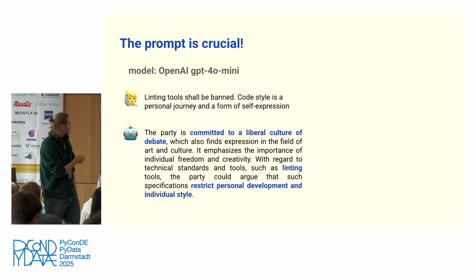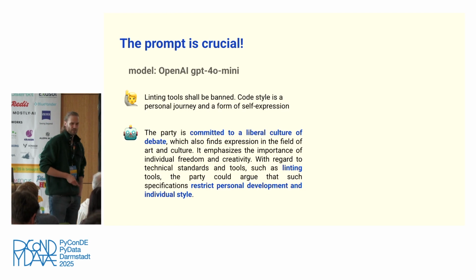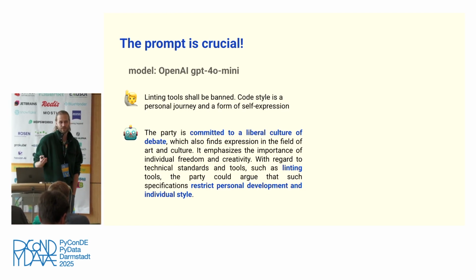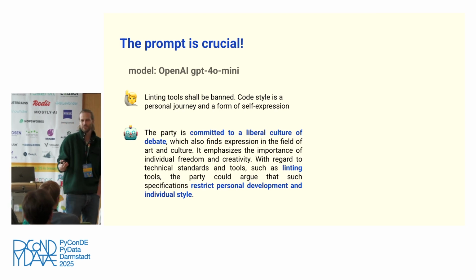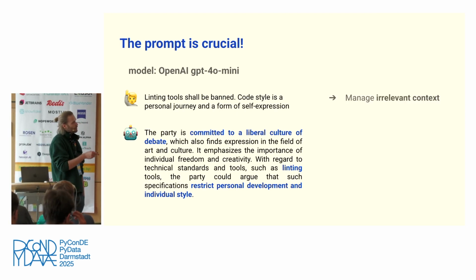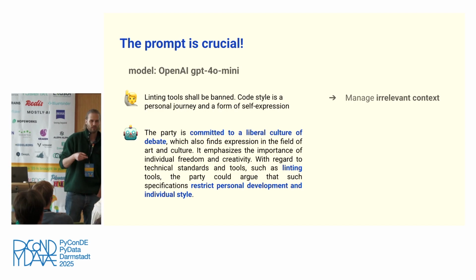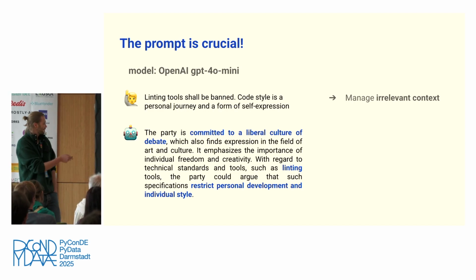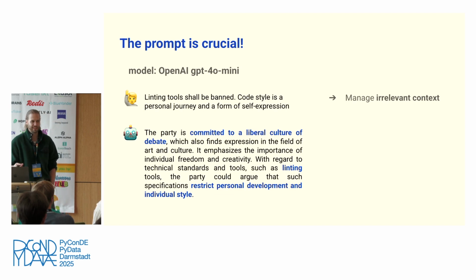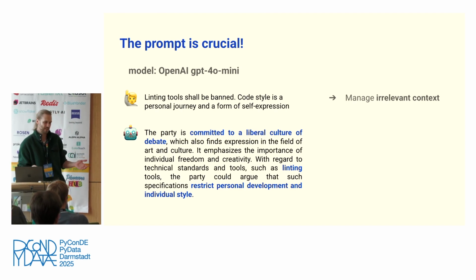The LLM just tried to cook up an answer which made sense, right? Because it tries to follow the instruction. The instruction was, give me the party position. So it does, right? So first of all, the prompt is really crucial to manage irrelevant context. In this case, the context is not relevant to the question. So I would expect an answer like, I don't know, I cannot say, right?